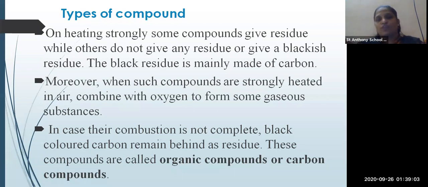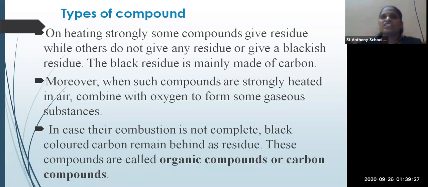Even salt also, when you heat the salt, what will happen? Whatever compounds are present in the salt will get evaporated, and whatever residue remains behind is nothing but carbon. Okay, when the compounds are strongly heated in air, they combine with oxygen to form gaseous substances.